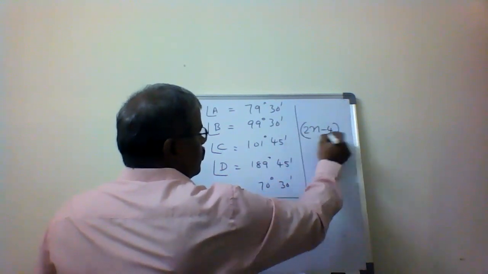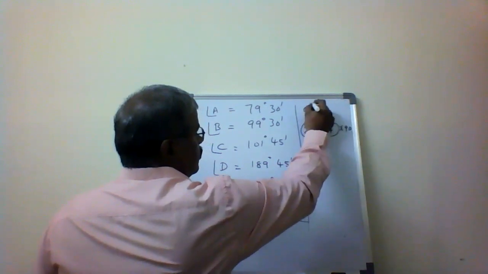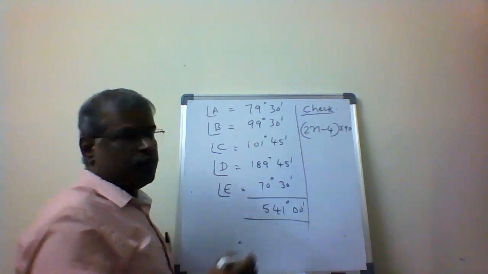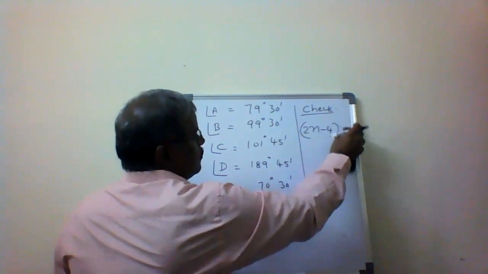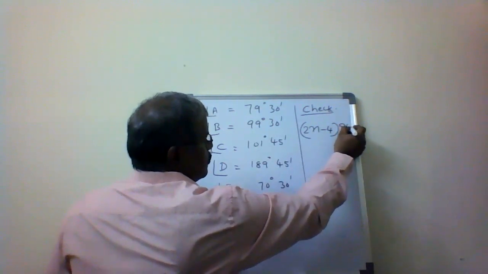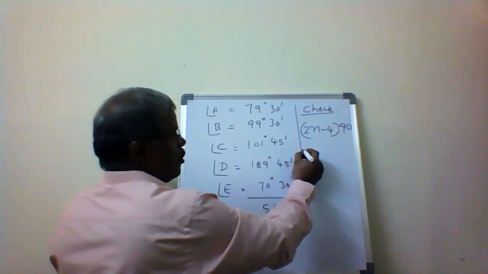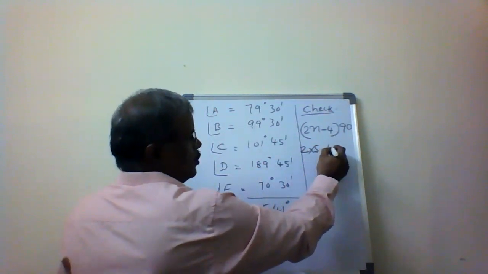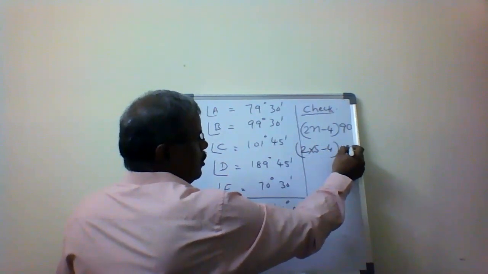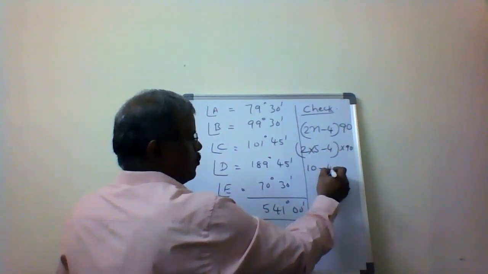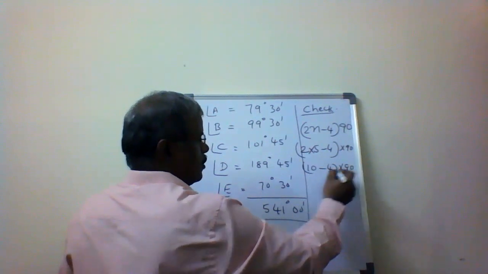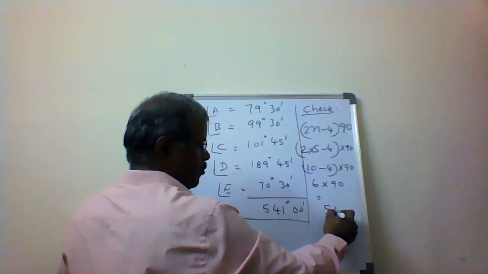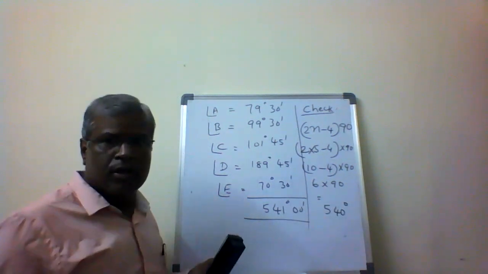The check is (2n minus 4) times 90, that is, 2n minus 4 right angles. 2 into 5, 10 minus 4, into 90. 6 into 90 equals 540 degrees.